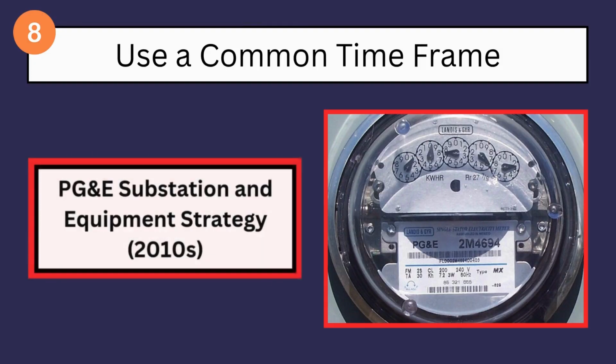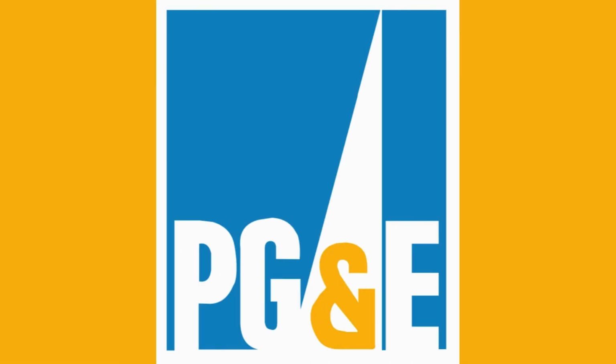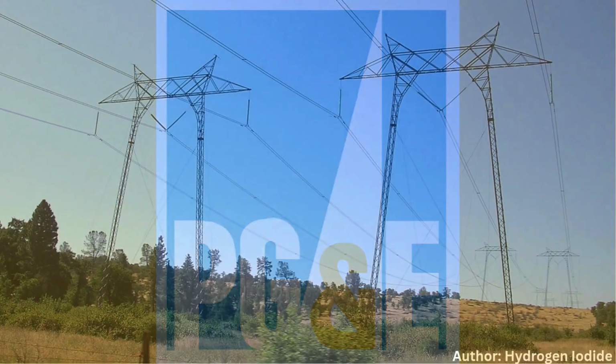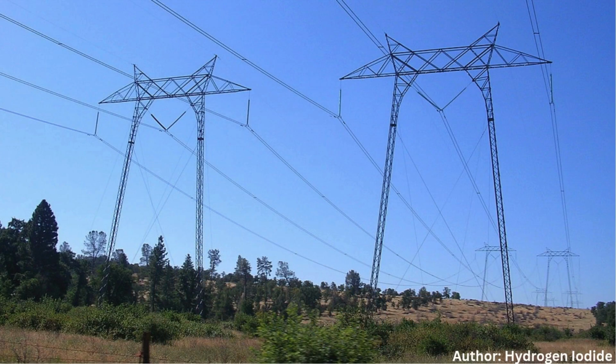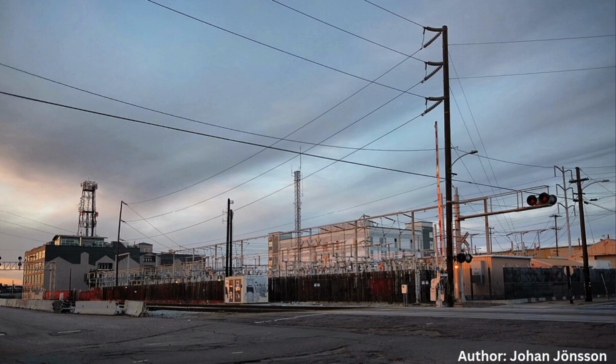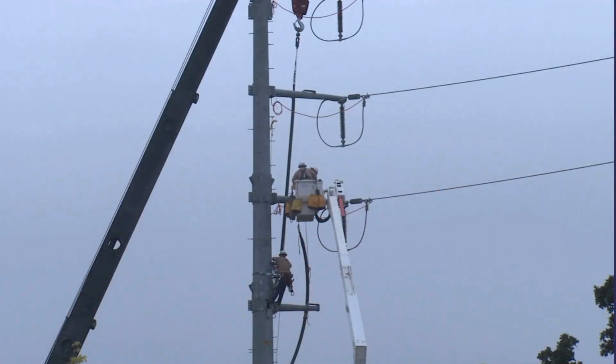Cautionary tale: Pacific Gas and Electric substation and equipment strategy, 2010s. In the 2010s, PG&E faced a mounting challenge: aging electrical infrastructure across its network, including substations and high-voltage transmission equipment. Rather than investing in widespread long-term replacements, PG&E appeared to have opted for short-term fixes and deferred maintenance strategies.